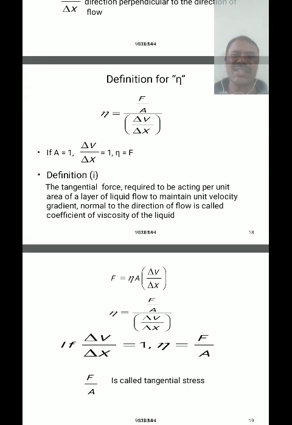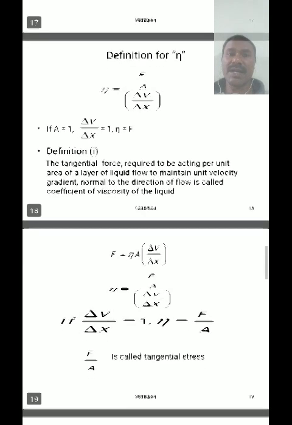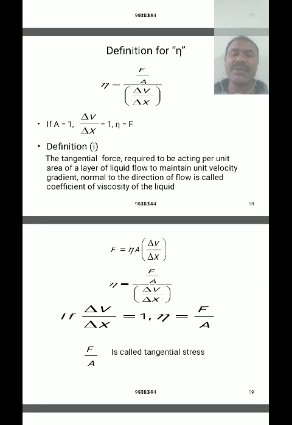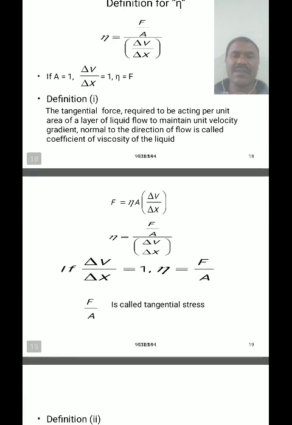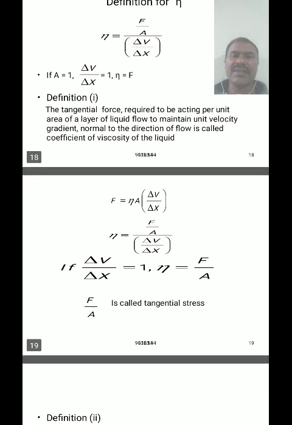So the coefficient of viscosity is the tangential viscous force per unit area while maintaining unit velocity gradient. η = F/(A ΔV/ΔX), but ΔV/ΔX is equal to 1 because the fluid maintains unit velocity gradient, then η = F/A. So F/A is the same as a stress or pressure.